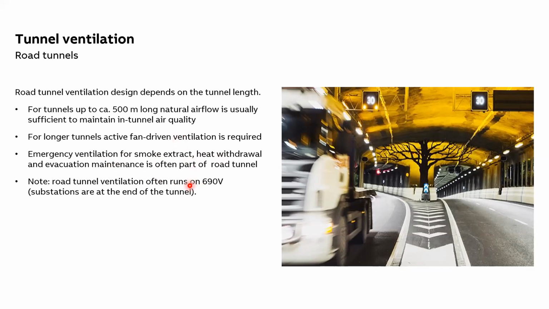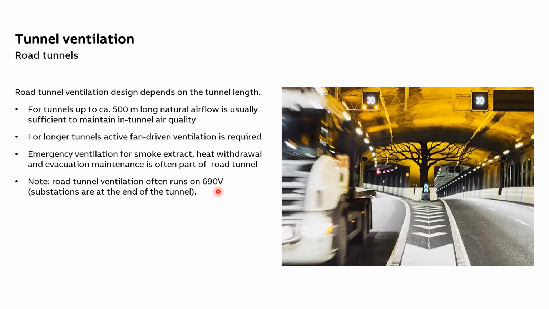About the voltage ranges, usually a road tunnel ventilation system runs on 690 volts, due to the fact that the substations are located at the beginning and end of the tunnel. So higher voltage is required in order to avoid losses related to current. Again, this voltage range is not something you will find in every road tunnel project, but in most cases, since the length of the road tunnel is large enough and the substations cannot be located inside the tunnel, they are on either side of the tunnel.